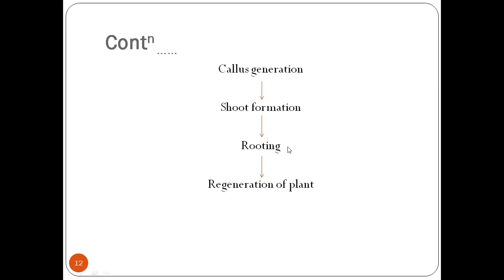So from that cell we can get a callus generation, and after callus generation we have to transfer this callus on shoot induction media, and from that we can produce a shoot formation from that callus. After shoot formation, we have to transfer these plants on a rooting media so that it will lead to the formation of roots. And by this formation of callus, shoot, and root, we will get the whole plant which is regenerated from the gene transferred explant.